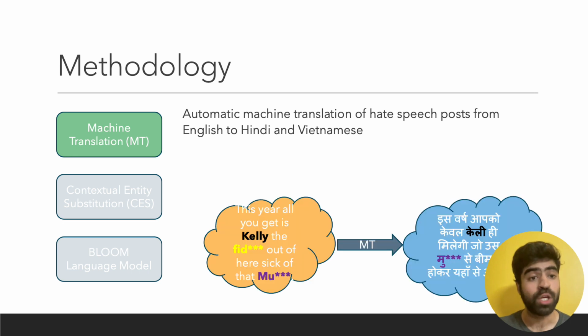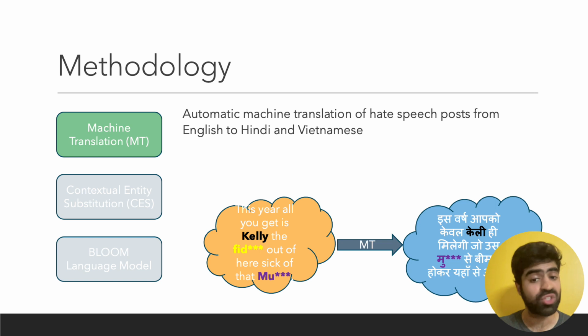In the example shown in the bubble, we observe that in the automatic translation, the English named entities like Kelly and the extremely derogatory term for Muslims in purple simply get transliterated, that is, the same word but in Hindi script, while the abusive term in yellow is lost in translation.